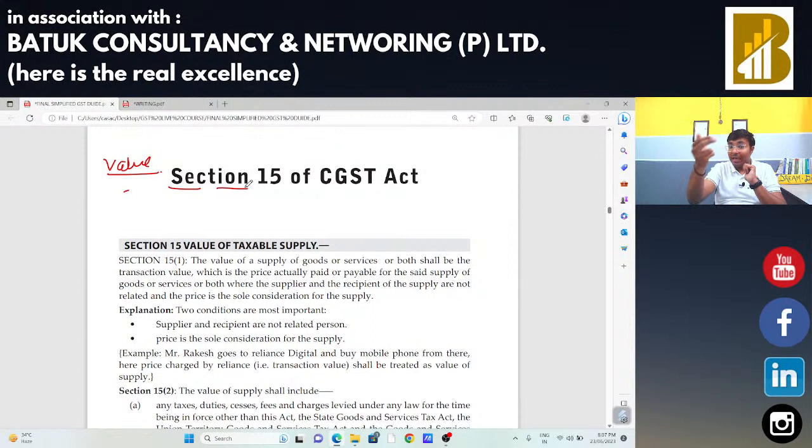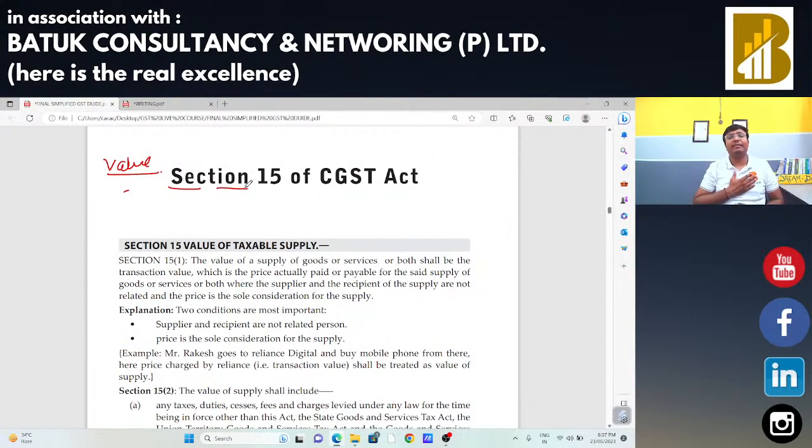In case of voucher, if as on the date of issue the voucher is identifiable, in that case the date of issue will be treated as the time of supply. In case the voucher is not identifiable, in that case the redemption date will be treated as the time of supply. In case there is any addition on account of interest, late fees, penalty, in that case the date of that particular addition will be treated as the time of supply.